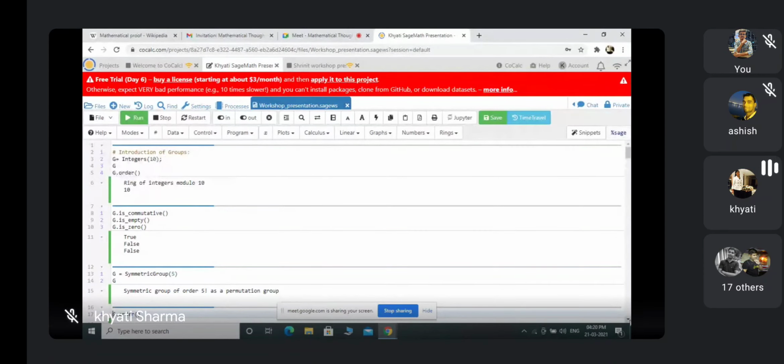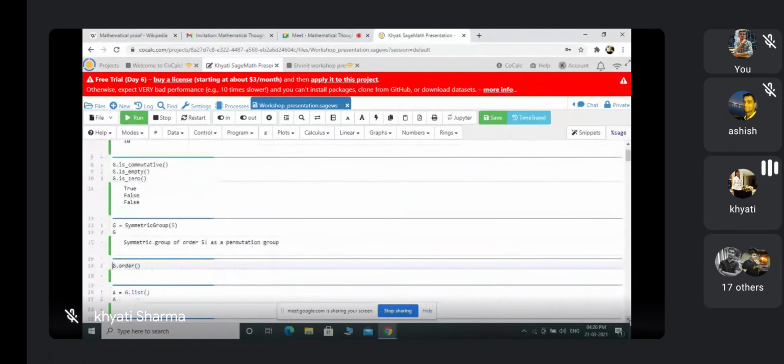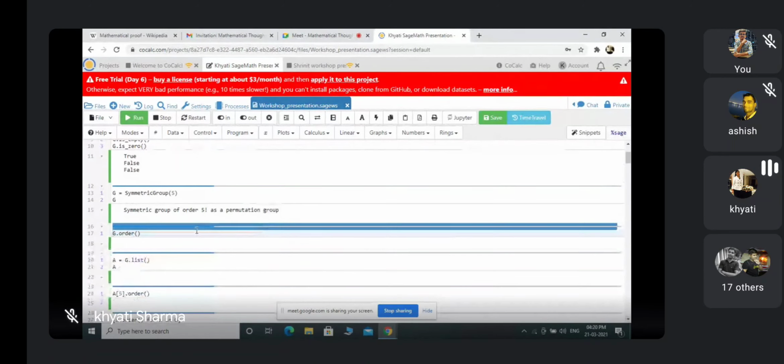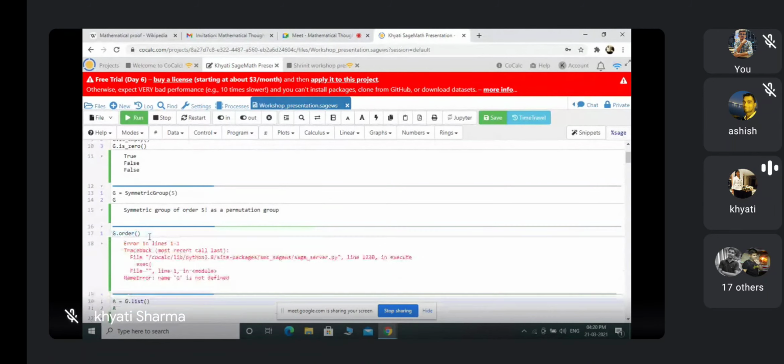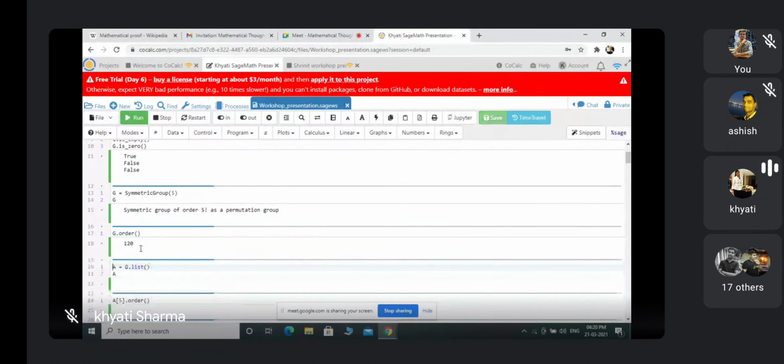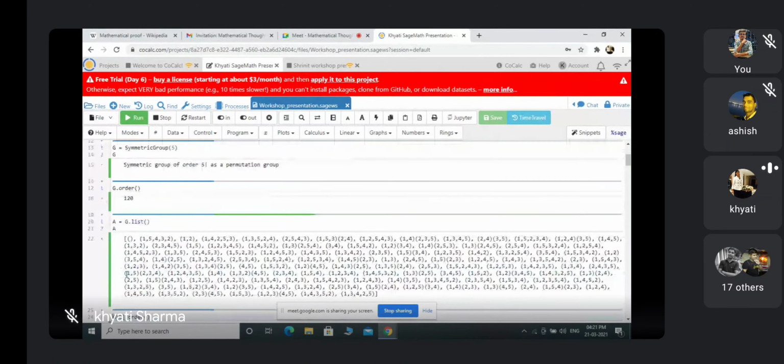Now, as we know the order of this S5 is 120, so calculation is not easy for this. We can also check the order, like I did previously. So its order is 120. Now this is the command A equals G dot list. This list will give me all the elements of this group G. This is also an important command. We can write all the elements for S5 or S6 manually, but it takes time. So now you are getting all the 120 elements of this S5.